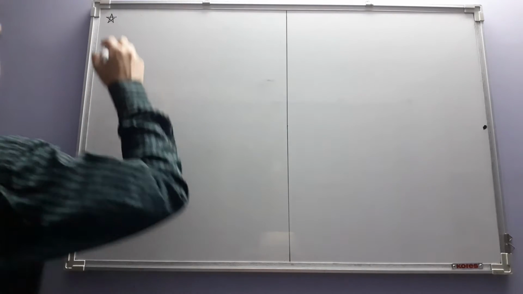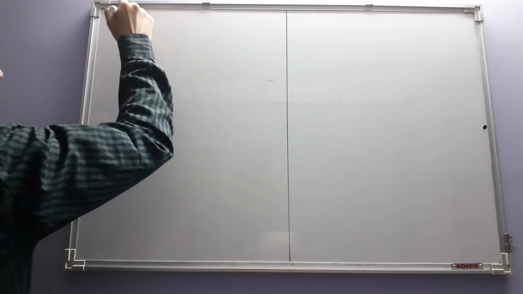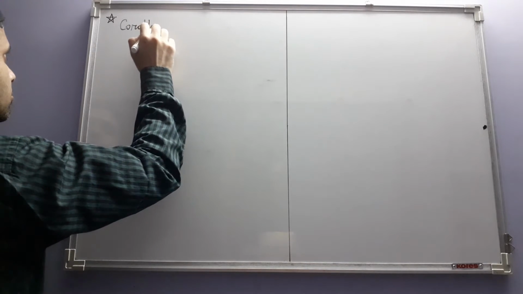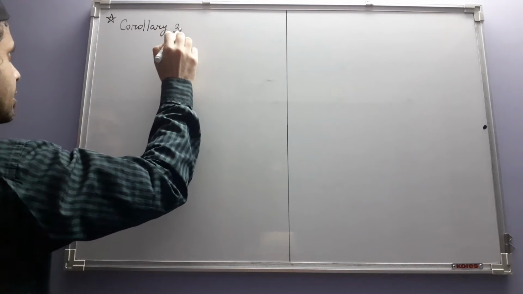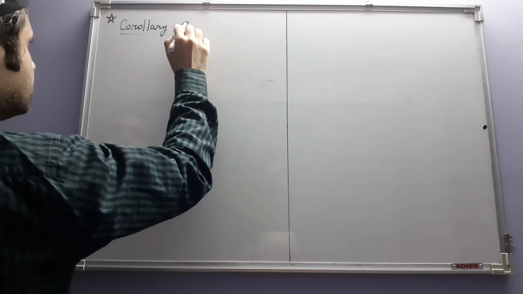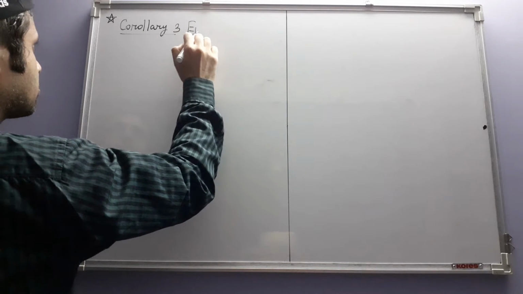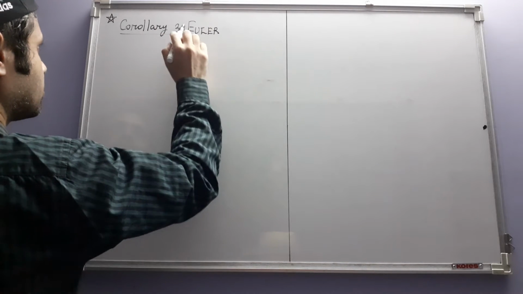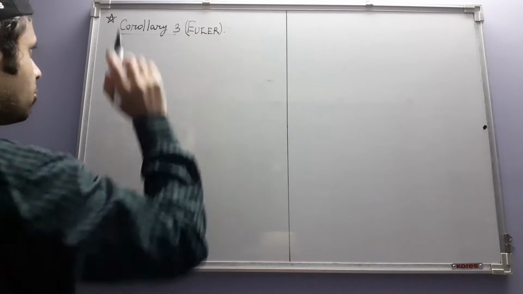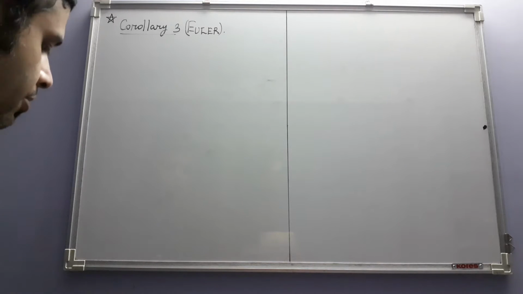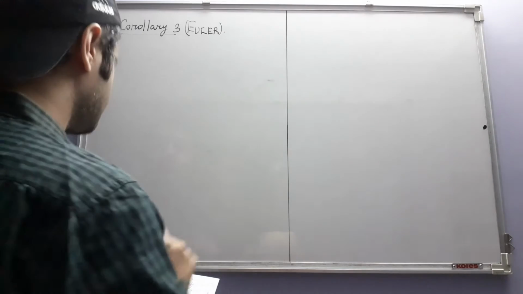So it is corollary three, the third corollary to Lagrange's theorem. And it is due to Euler, the Swiss mathematician Leonhard Euler. And the statement is this: